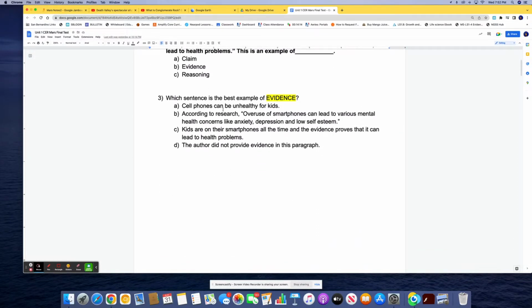Which sentence is the best example of evidence? A, cell phones can be unhealthy for kids. B, according to research, overuse of smartphones can lead to various health concerns like anxiety, depression, and low self-esteem. C, kids are on their smartphones all the time, and the evidence proves that it can lead to health problems. Or D, the author didn't provide evidence in this paragraph.